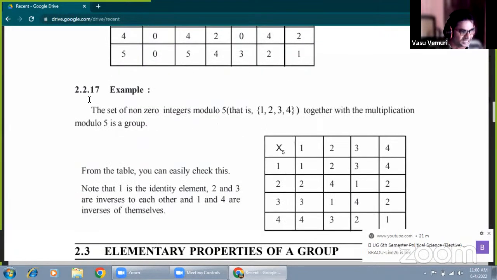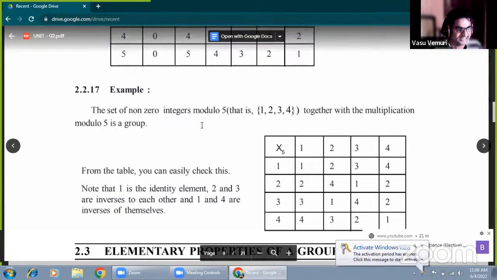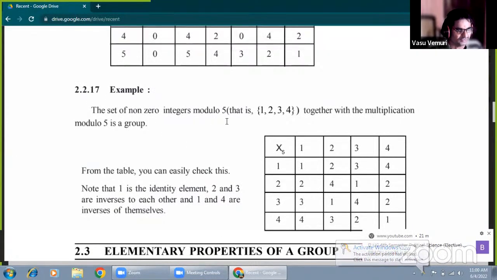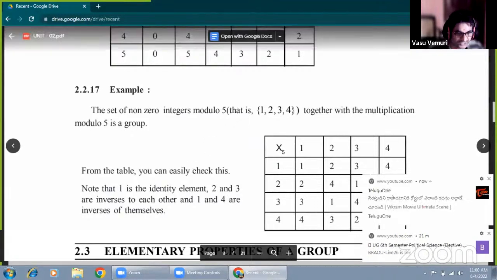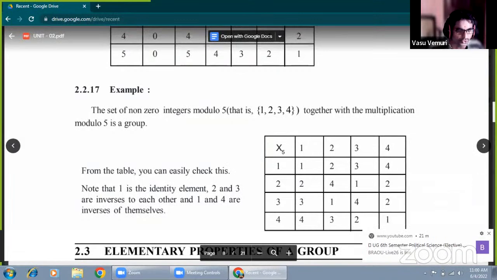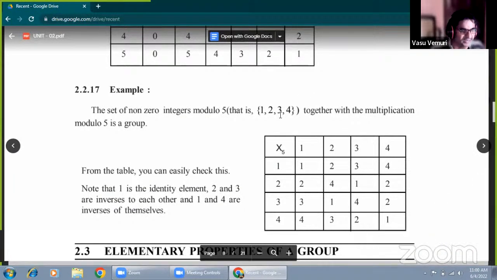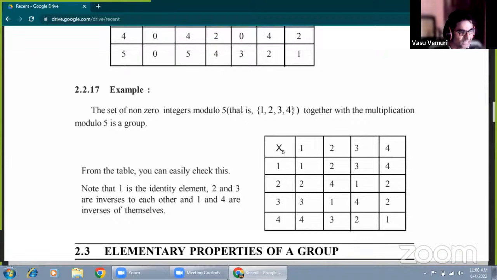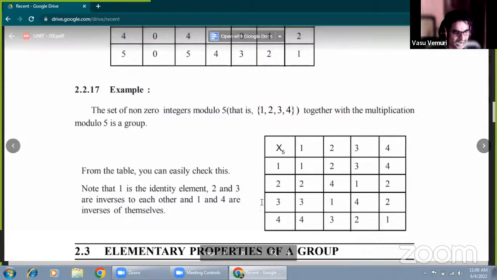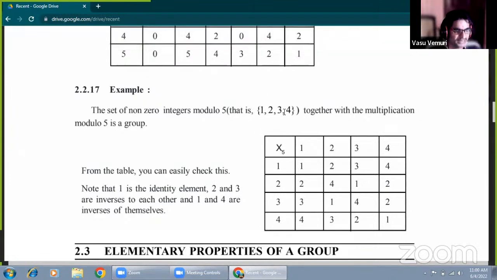Now another one is here, 2.2.17: the set of non-zero integers modulo 5. Non-zero means not equal to 0. How do we get the elements? The set is 1, 2, 3, 4, that is n minus 1, 5 minus 1 is 4. Not equal to 0 means we take the elements 1, 2, 3, 4 without the 0, the non-zero elements of the given set.